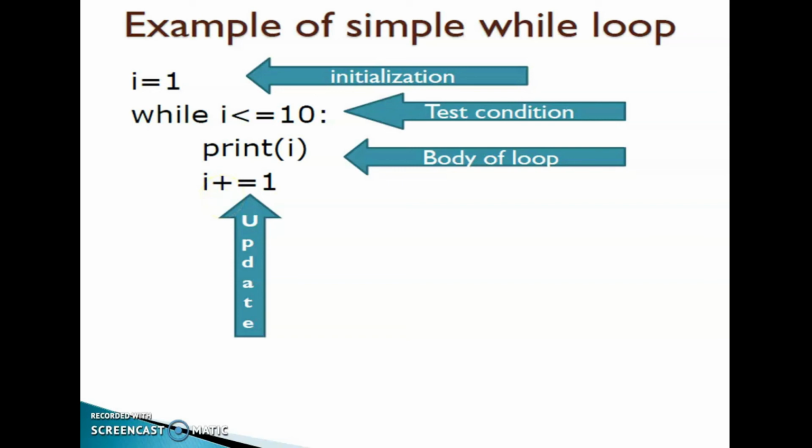So i becomes 3. Then 3 less than or equal to 10, condition satisfied, so it prints 3. Then i becomes 4. 4 less than or equal to 10, condition satisfied, so again print 4. Next, i becomes 5. Then i less than or equal to 10, condition satisfied. Like that this loop will execute till it reaches 10. The less than or equal to 10 condition is also satisfied, so print 10. After that i will become 11. Then it again checks if 11 is less than or equal to 10. The condition failed, so it exits from the loop.